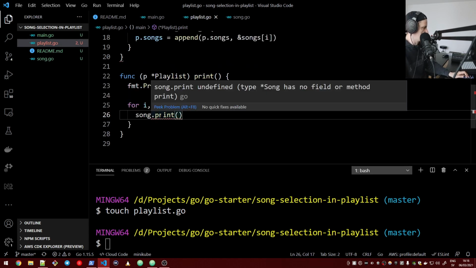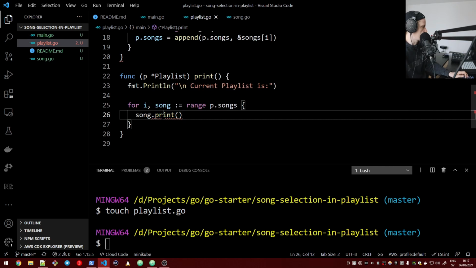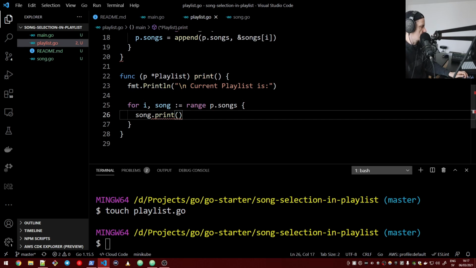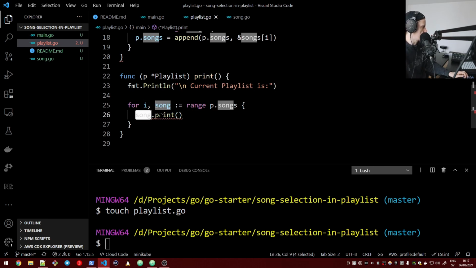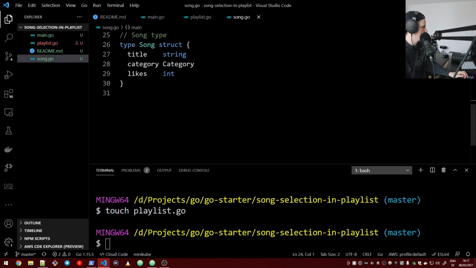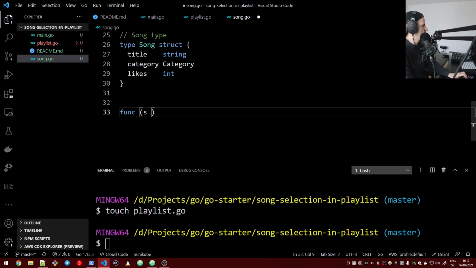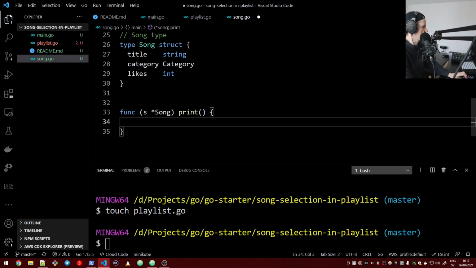This method does not exist right now, so let's create it. Type song has no field, pointer to song has no field or method print. Let's actually create this method as well. So basically, when we print the playlist, we just want to see each song that it contains. So we will add a print method to the song struct. So we will simply say print is going to simply show the song with its details.